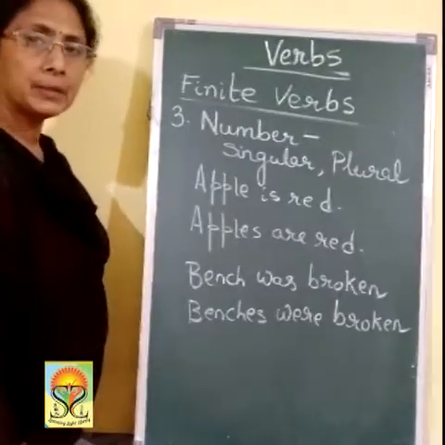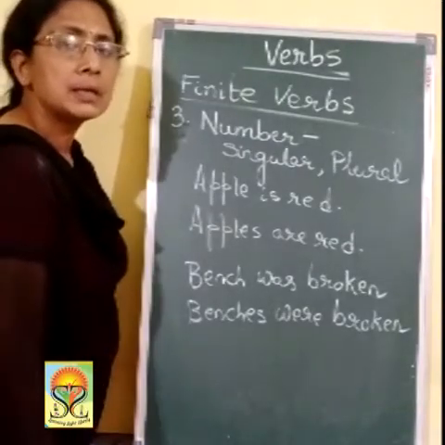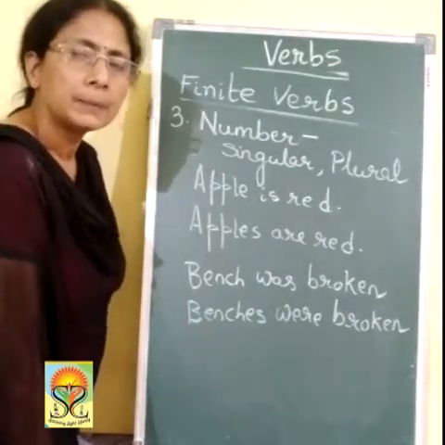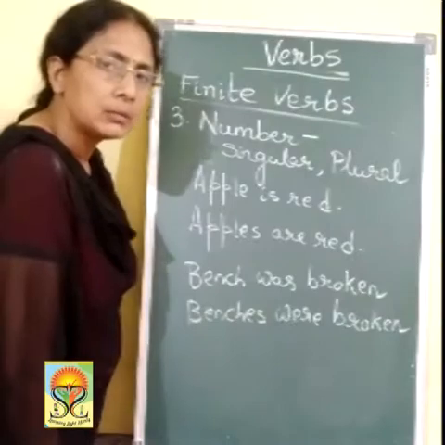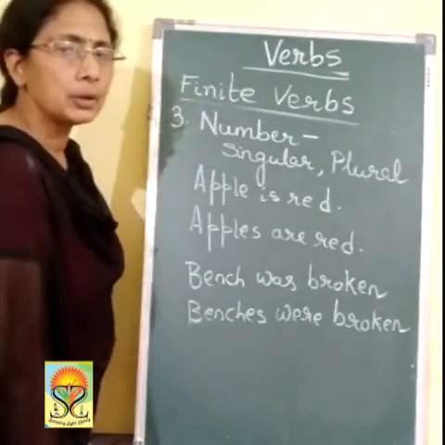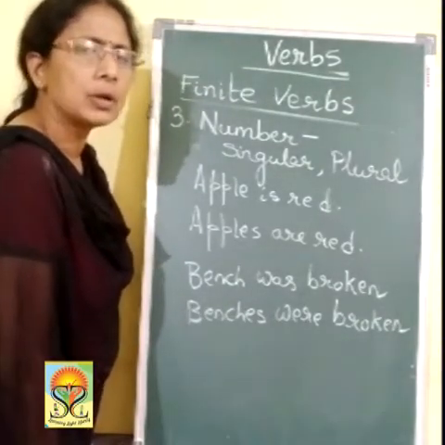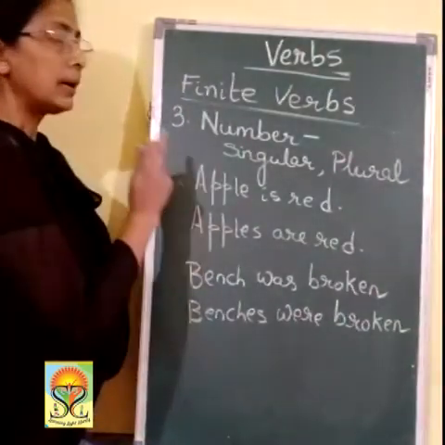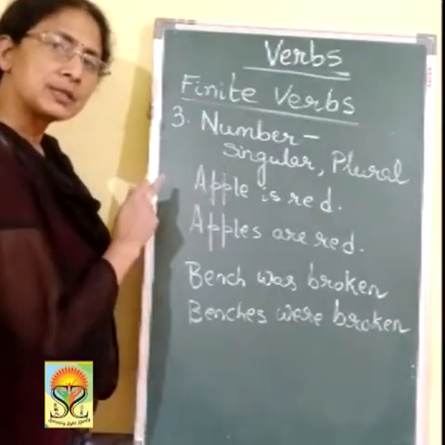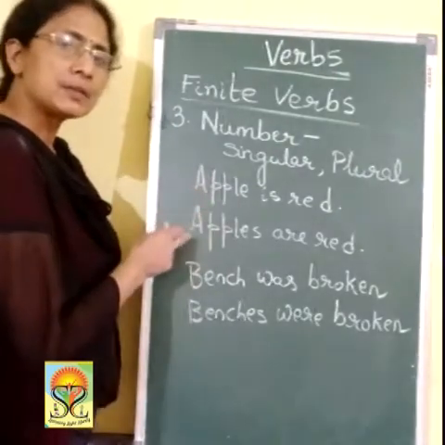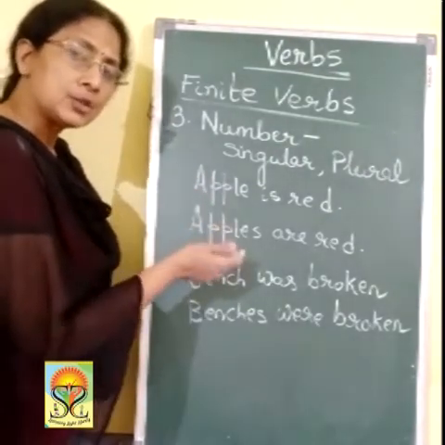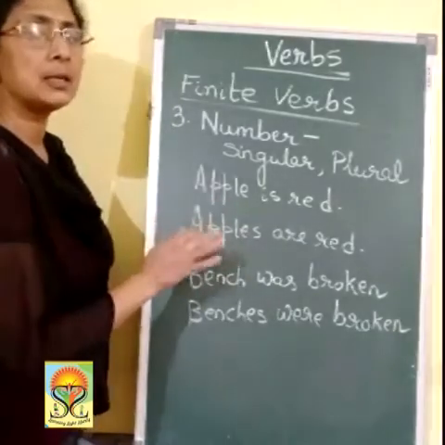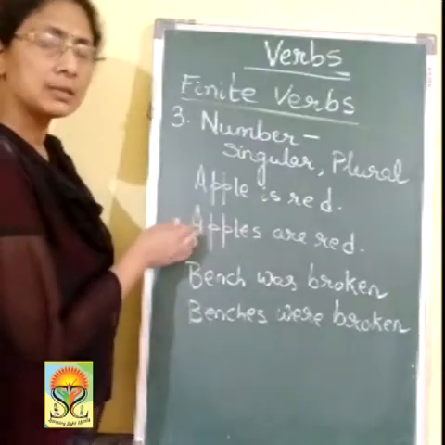Come to the third parameter. The third parameter was the number. Number shows a singular noun or pronoun, or a plural noun or pronoun. Number is singular and plural. You must have read all these things in your lower classes. Now, according to the subject, if the subject is singular, which verb is to be used? If the subject is plural, does the verb change or not? If it changes, then it is a finite verb. If it is not limited according to this, then it is not a finite verb.